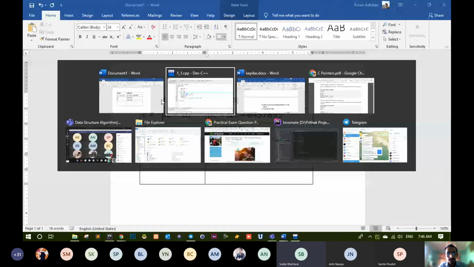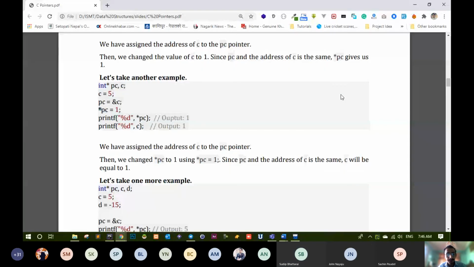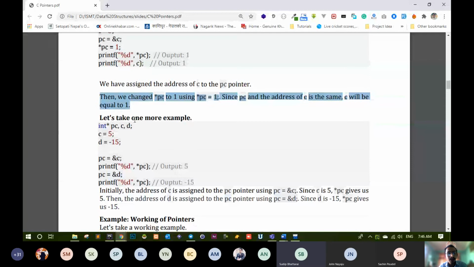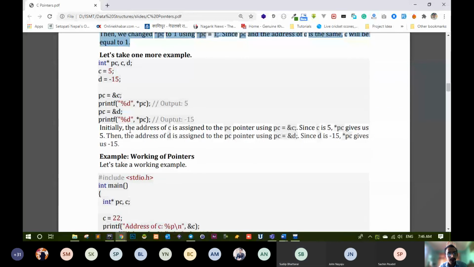So now let's go here again. We have assigned the address of C to the PC pointer like this, and then we change asterisk PC to 1. Since the address in PC and the address of C are the same, C will be equal to 1. So that is what I just showed you. Now let's take one more example.